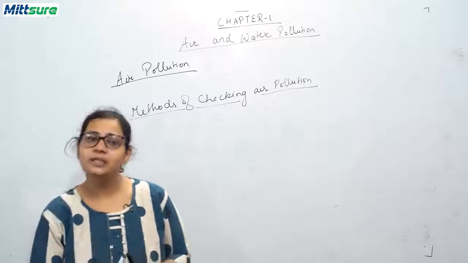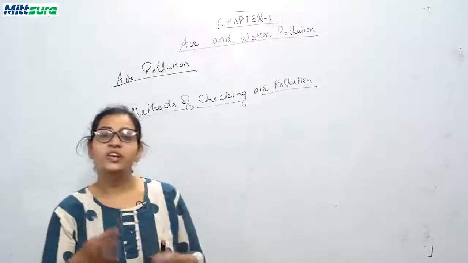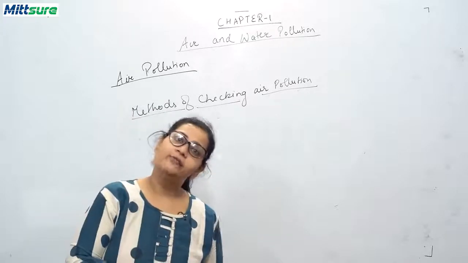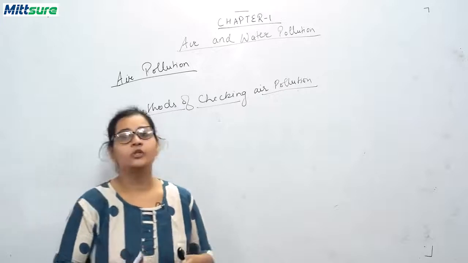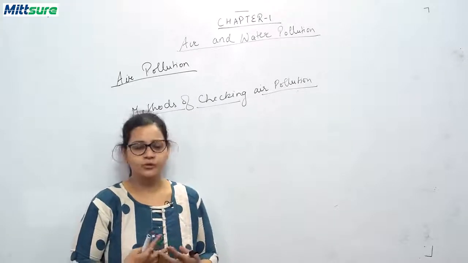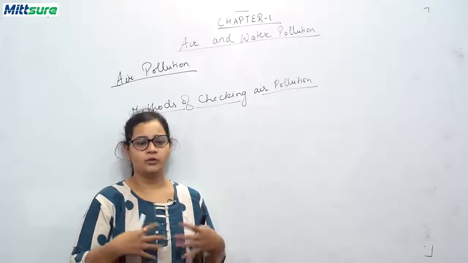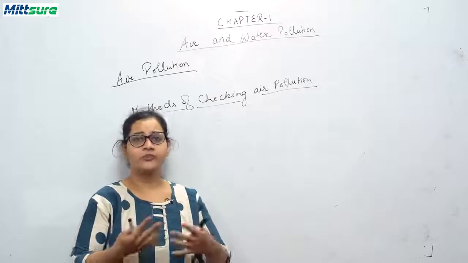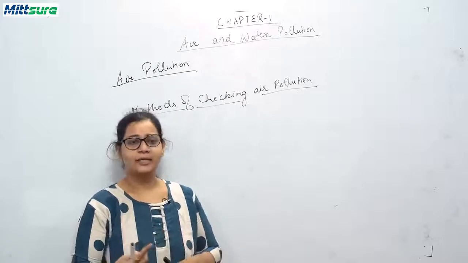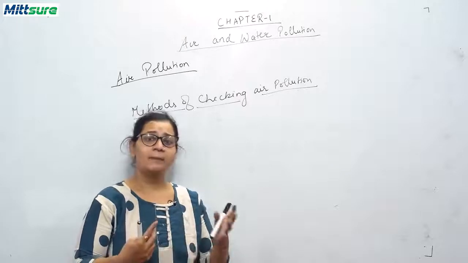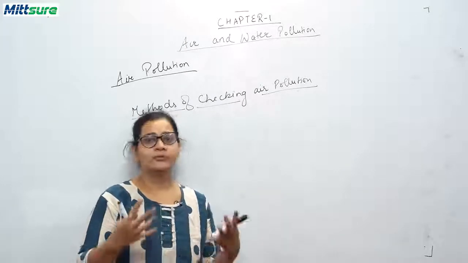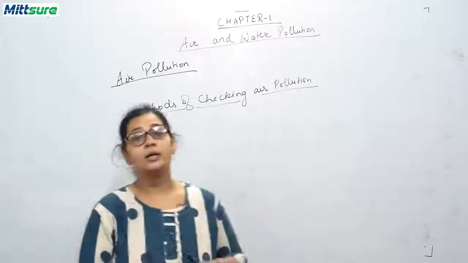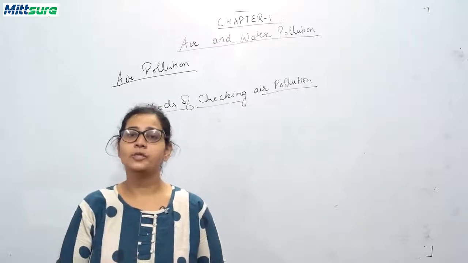The ninth one is enforcing anti-pollution measures very, very strictly. The anti-pollution measures which are there, you should follow them and apply them very strictly. Now the 10th one, you should use public transport. If you are going to school and there are 10 students in your locality who go to your school, then 5 or 10 students should do carpooling. एक टाइम एक पापा की कार में चले गए, एक दिन एक पापा की कार में चले गए. So that's how the amount of fossil fuel will be reduced in our environment. So this is about air and water pollution. Now we'll be discussing other topics of this chapter.